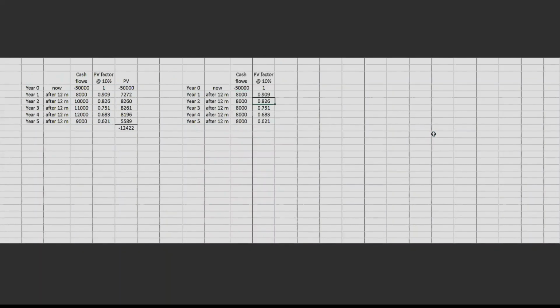Don't you think it's going to be a repetitive exercise that you multiply 8,000 by 0.909, then same 8,000 by 0.826, then same 8,000 by 0.751. So what can be done is you can use an annuity factor. What is this annuity factor? You can track down the sum of these factors, that is coming to be 3.79. And you can do this 8,000 into 3.79.